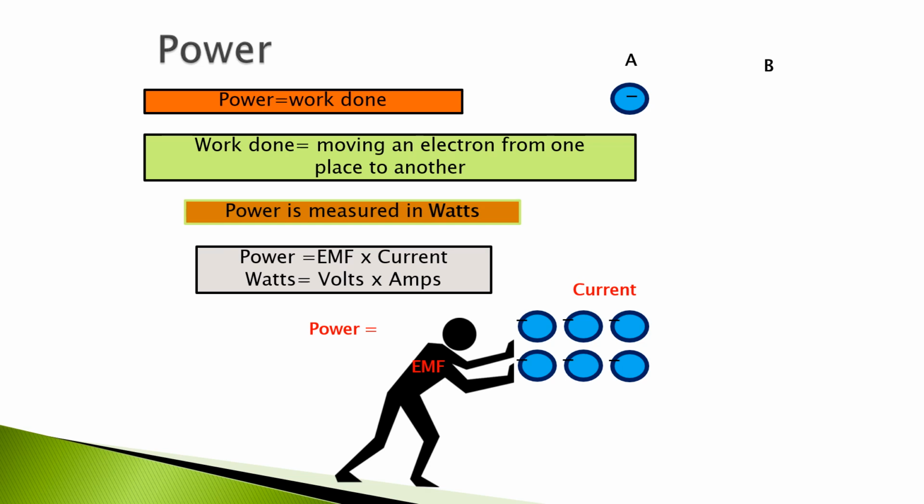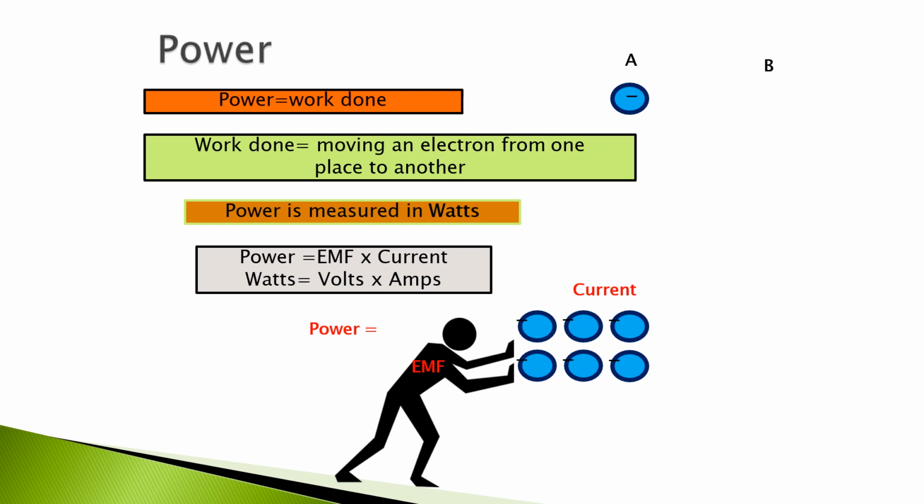Now, the concept of electric power is due to the voltage as well as due to the current. It is defined as the product of voltage and current. The power is denoted by letter P and it is measured in watts. The electrical power is proportional to the voltage as well as current. Here we see power is equal to work done.